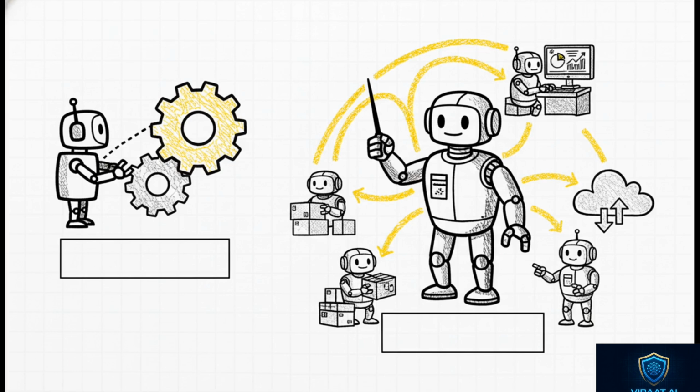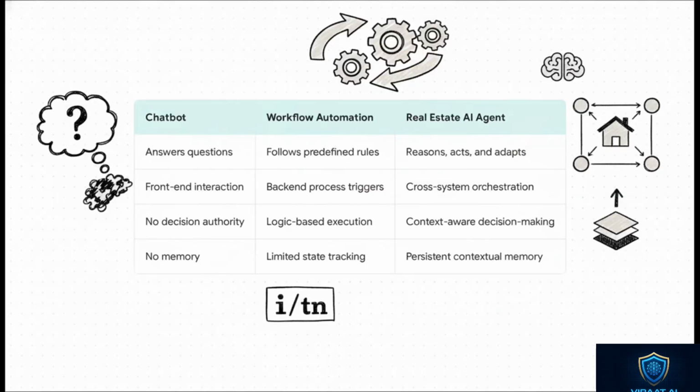And the way we build these incredibly powerful agents is by using that exact same principle of decomposition. You can really see the huge jump in capability here. A chatbot? It just answers questions. Basic workflow automation? It just follows simple if this then that rules. But a true AI agent reasons, makes decisions, and manages processes across multiple different systems, all while remembering the context. It's not just an efficiency tool anymore, it's a genuine intelligent execution engine.